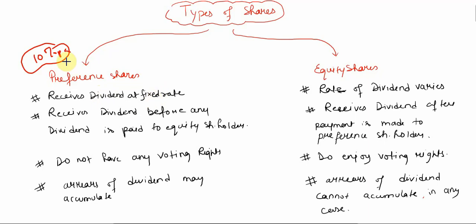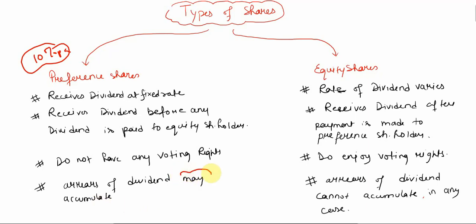So let's say in a year, the company could not provide the dividend due to some reason. Maybe they haven't made that much profit, so the preference shareholders didn't receive dividend for that year, but that dividend will be carried forward to next year. That means next year they might get the dividend which they haven't got for the previous year. So arrears of dividend may accumulate.